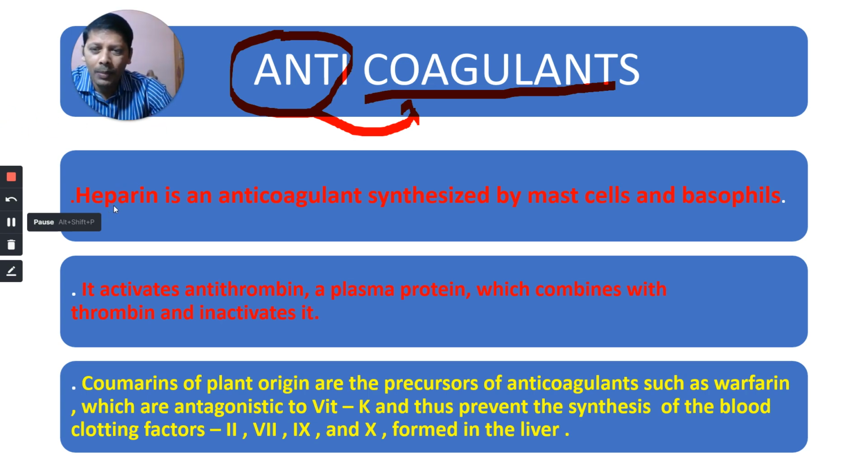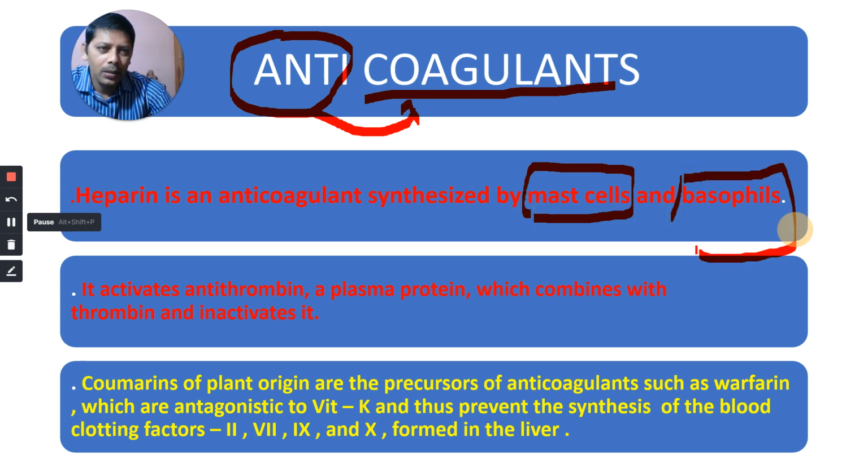The first one is heparin. Heparin is an anticoagulant synthesized by mast cells. You prepared it for exams in first year. Mast cells produce histamine, bradykinin, heparin, serotonin. Heparin is an anticoagulant synthesized by the mast cells in areolar tissue, and basophils. These basophils form mast cells.